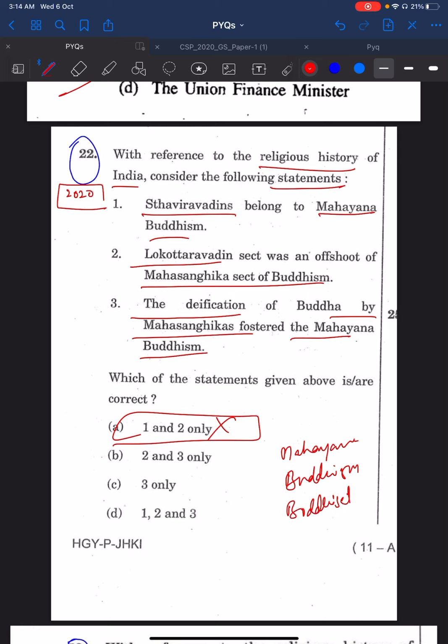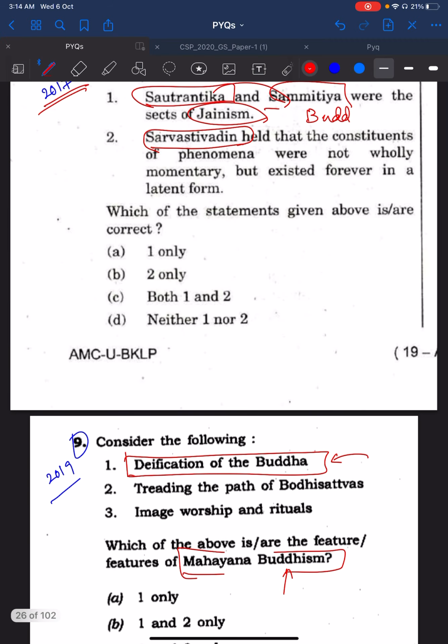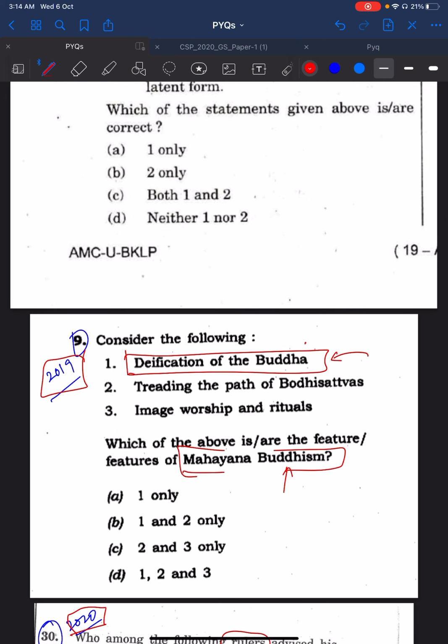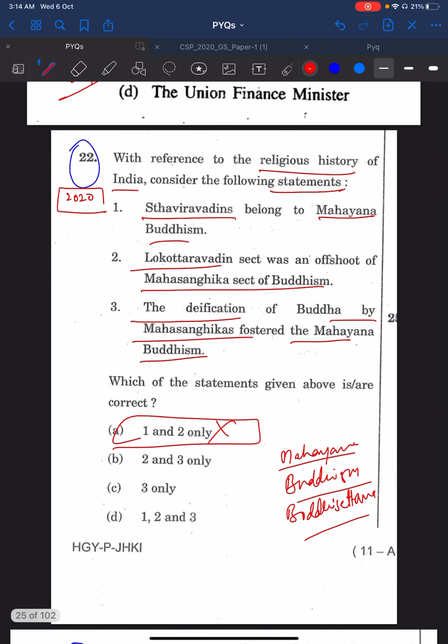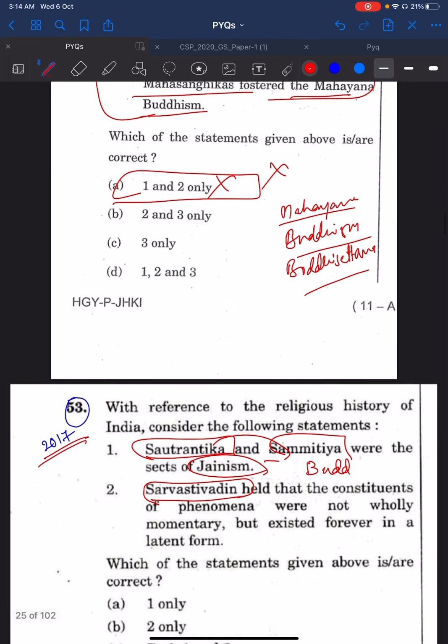These are related here. On the same lines, previously also UPSC asked questions like, you see, the 2017 53rd question is about Buddhism, so sects of Buddhism. Then the 2019 ninth question is also about Buddhism, Mahayana, etc. Here in 2019, the first statement says deification of Buddha is part of Mahayana Buddhism. If you know this, then you would have at least known that the third statement in the 22nd question is true. If the third is true, then you would have eliminated this. So this is how UPSC is repeatedly asking the same questions again and again.